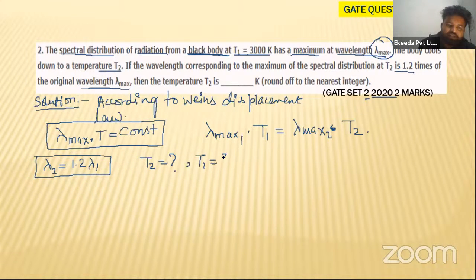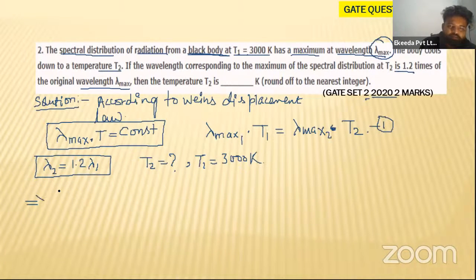He has given T1 as 300 Kelvin. Okay, no problem. Nobody has any problem so far? Okay, Rahul, 300 Kelvin, no problem. So let us put all the values in this equation.